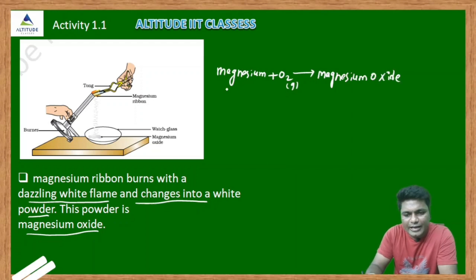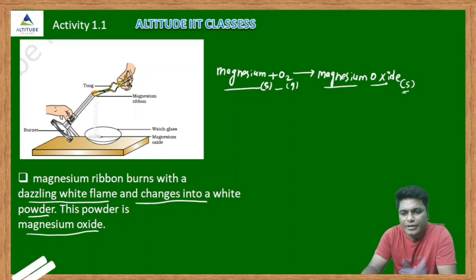So these are the reactants, magnesium and air. Magnesium is solid here, and in the bracket we will write solid. The G in the bracket means gas, since air is a gas. And magnesium oxide you are getting as a solid. So this is one chemical reaction, because the original identity of the magnesium is lost and you are getting magnesium oxide, the white powder, in this case.